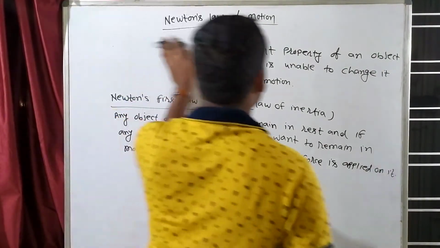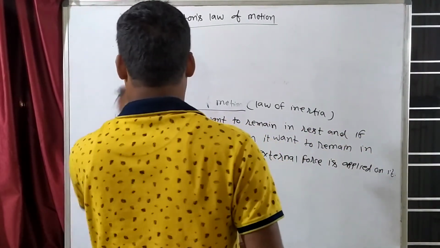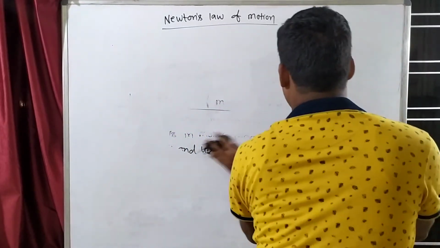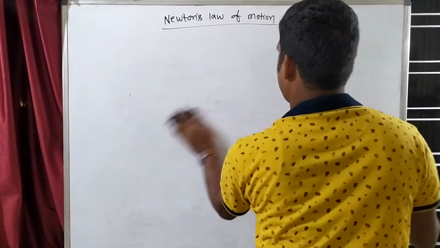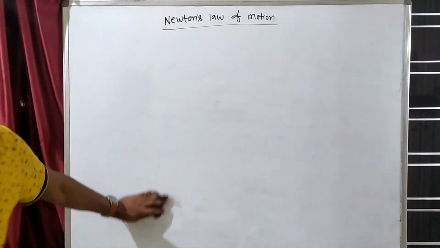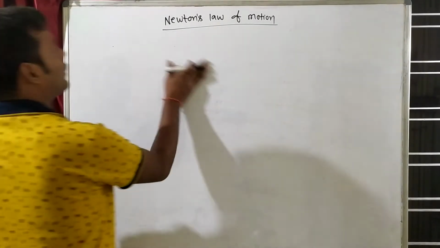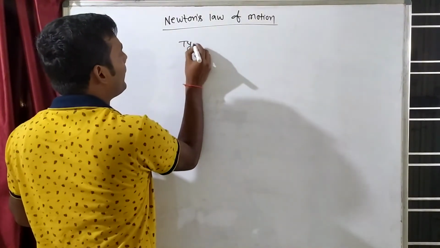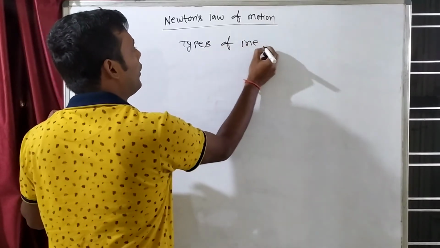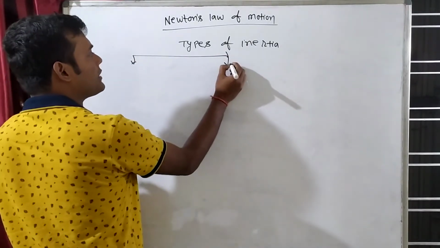So inertia can be of many types. Understand how many types of inertia there are. Types of inertia: there are mainly three types of inertia.